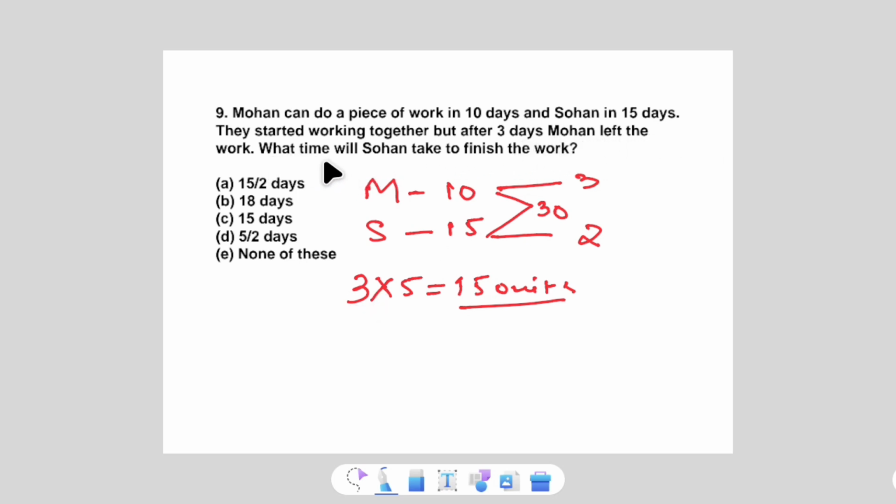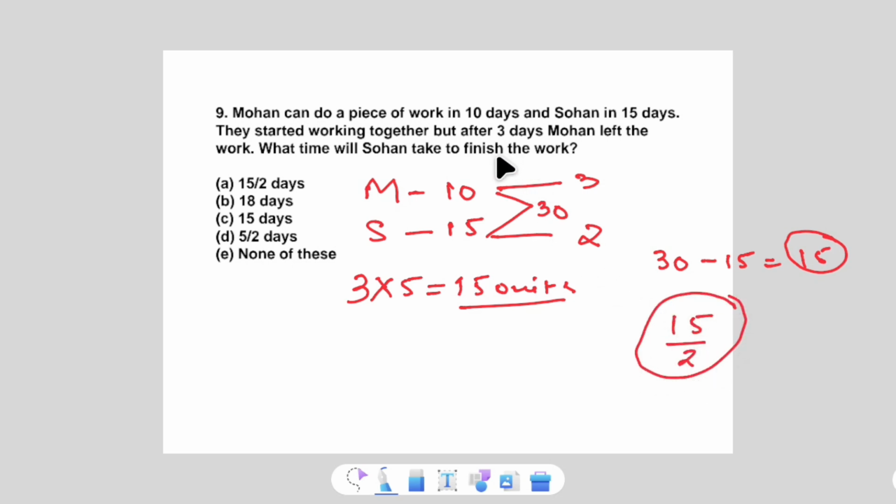Mohan left the work, but Sohan continues the work. What time will Sohan take to finish the work? Remaining work: if total work is 30 and 15 is completed, now remaining work is 15, which has to be completed by Sohan. The efficiency of Sohan is 2, which means 15 divided by 2 days will be taken by Sohan. Option A is the correct answer.